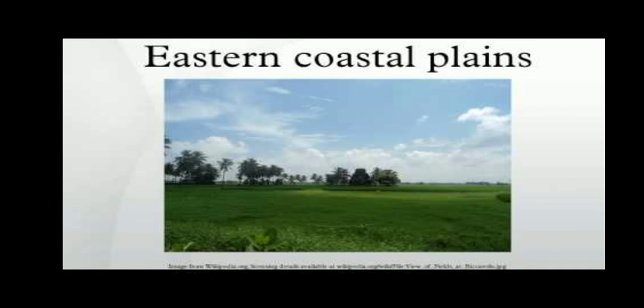For example, the Mahanadi, the Godavari, the Krishna, and the Kaveri. Traditionally, the eastern coastal plain is divided into two parts, the northern Circars, which lies to the north of river Krishna, and the southern part, which is called Coromandel coast. Some lagoons are formed in these coastal plains, such as Lake Chilka, Lake Pulicat, and Lake Kolleru.